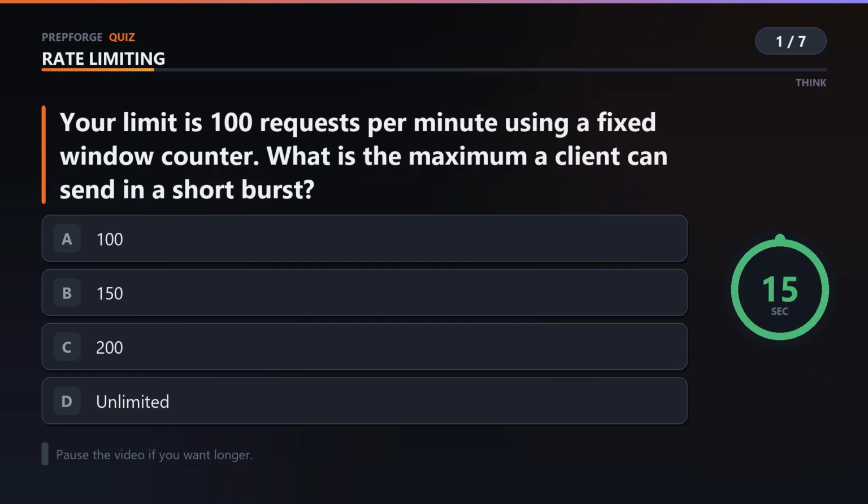Your limit is 100 requests per minute using a fixed window counter. What is the maximum a client can send in a short burst?